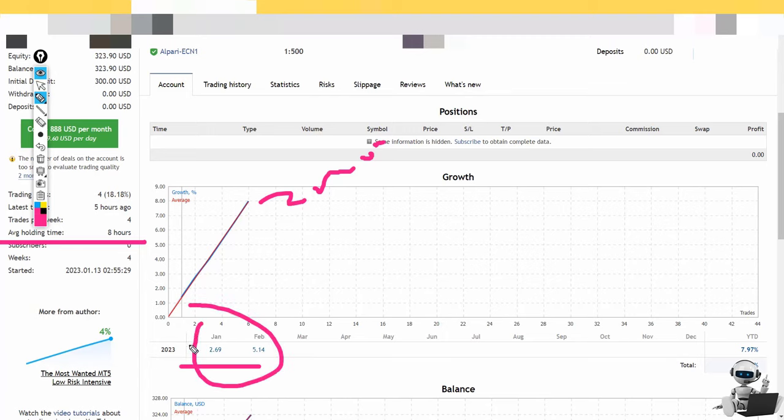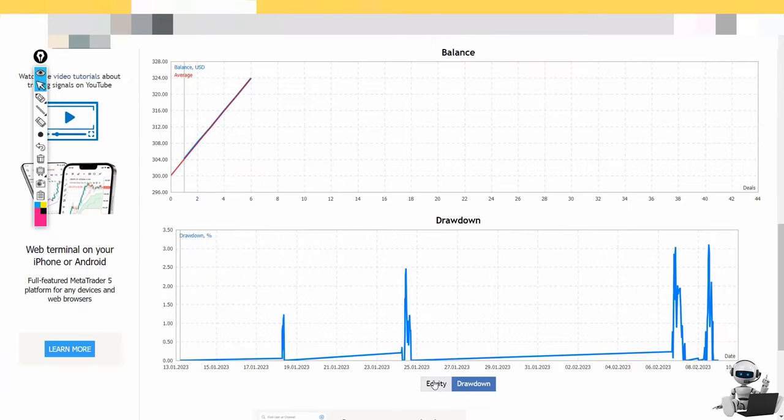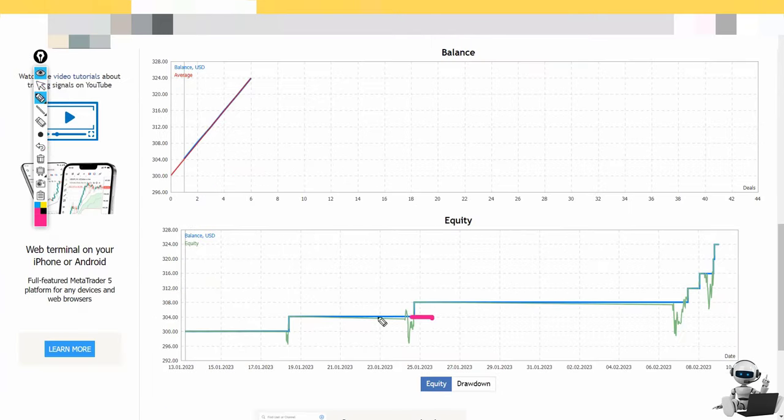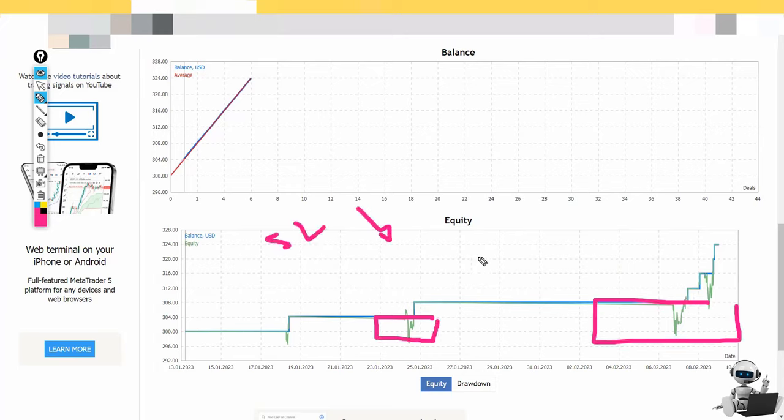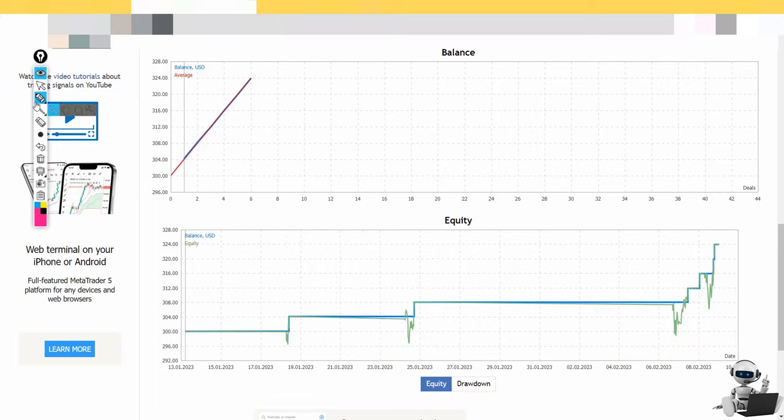So in January we have 2% and now we have 5%. It's not that much, but I think we will see and wait. For the drawdown, you can see we have this sort of pattern. We know that maybe the stop loss is too big, or it's not protected by stop loss, or it waits to hit a certain price and close it. That will be a possibility because we have this pattern, so we have to be careful.